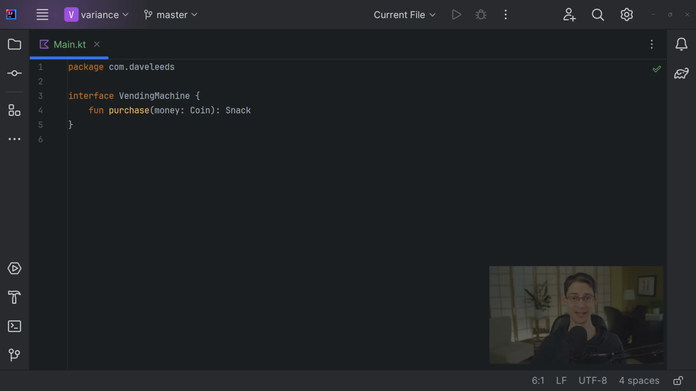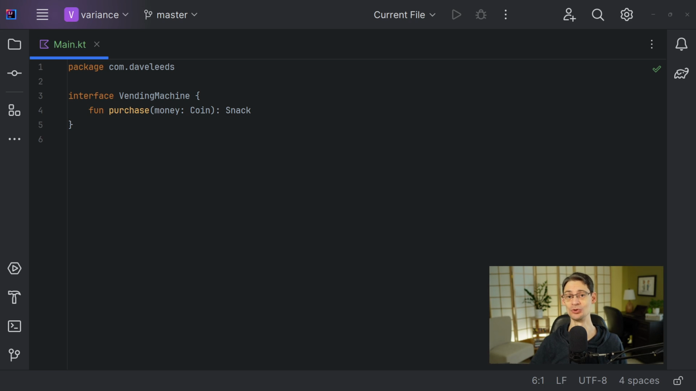In fact, I think that by understanding how variance applies with just normal type inheritance and type hierarchies, we'll get a better understanding of why variance applies to generics as well. So let's jump in. In most cases, a type contains one or more associations to other types.